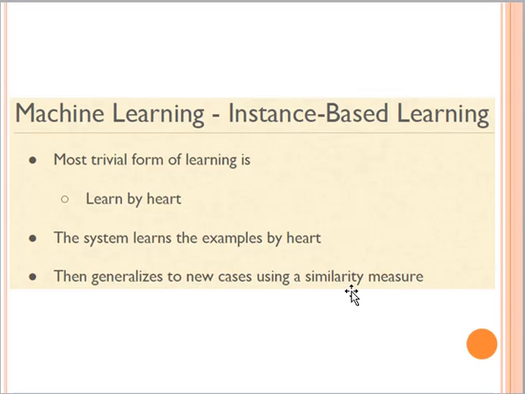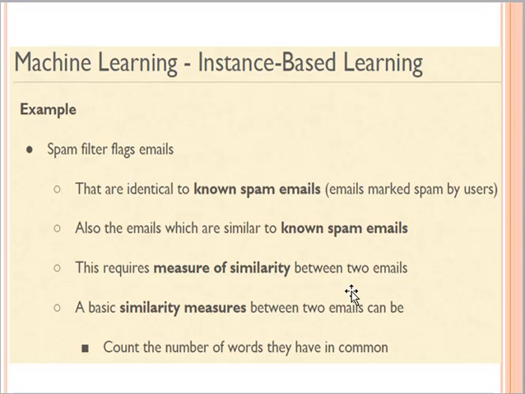But for the time being, just keep in mind that in order to assign an unknown instance to any known class, we basically use a similarity measure, and by using that similarity measure our system generalizes to new instances.